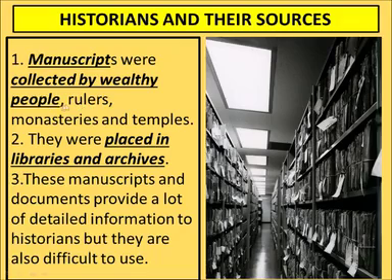Apart from wealthy people, rulers, monasteries and temples collected various manuscripts and preserved them. They were placed in libraries and archives.